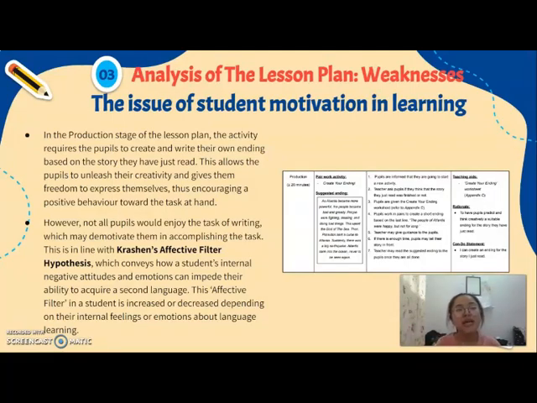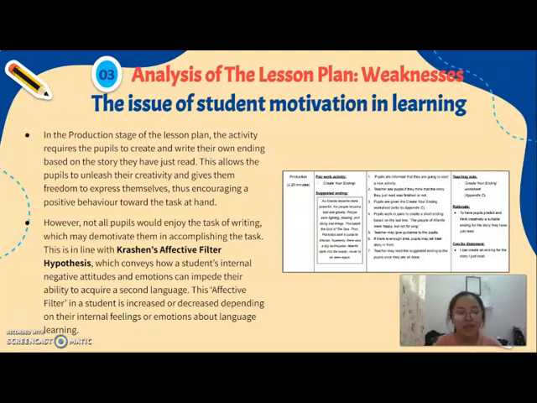However, if we take into consideration the age group of these students, which is year 3, a writing activity might not be their favorite activity, especially when this lesson should focus on speaking skills. So when you give the students a writing activity, they might not enjoy it, which will cause them to be demotivated in accomplishing their task, which will be a barrier in language learning.